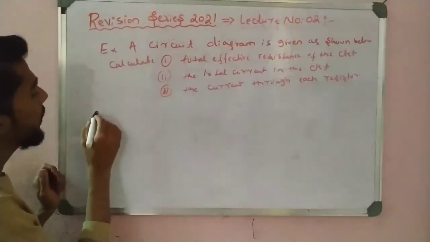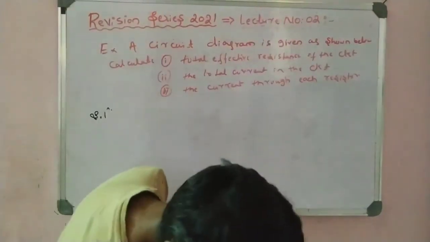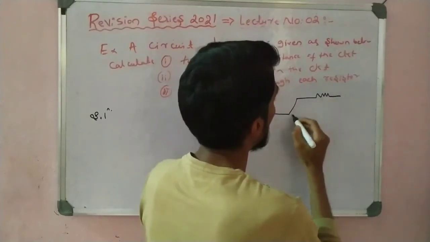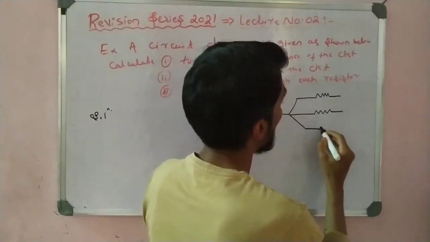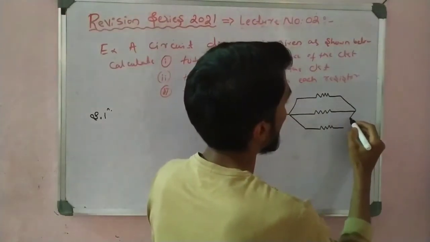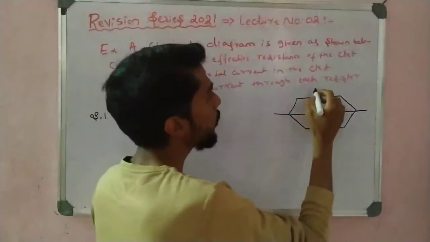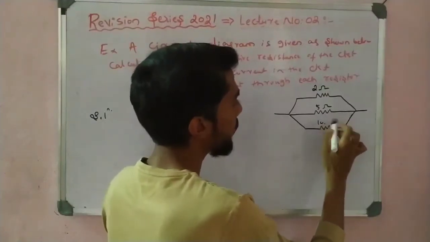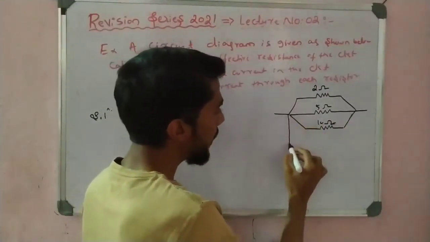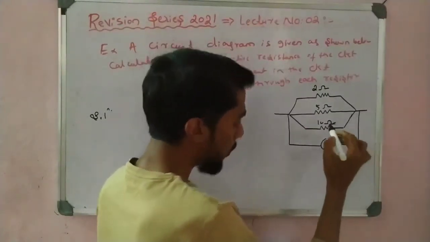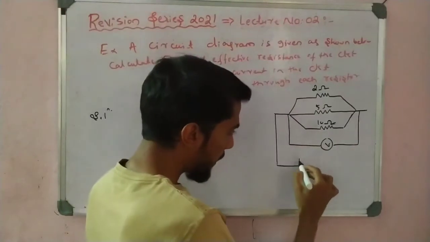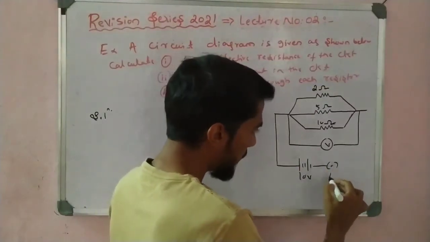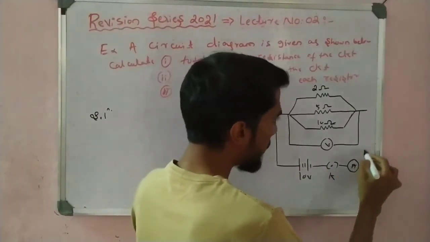So one by one I can solve the solution here. The diagram is like that: 2 ohm, 5 ohm, 5 ohm, connected in parallel. A battery is given, about 10 volt, and here there is a key, and then an ammeter in series.